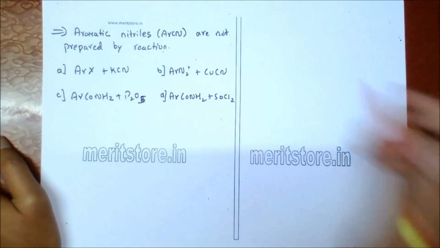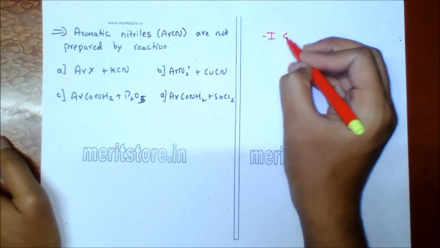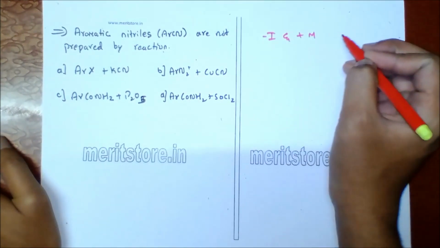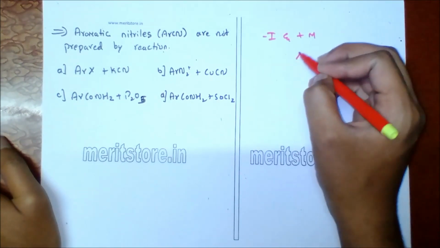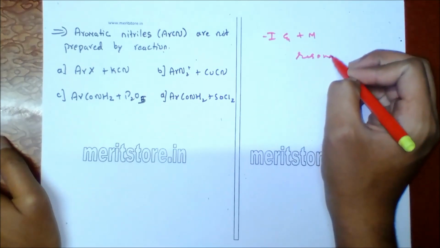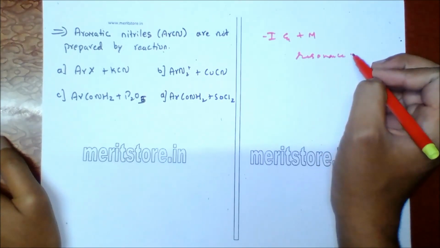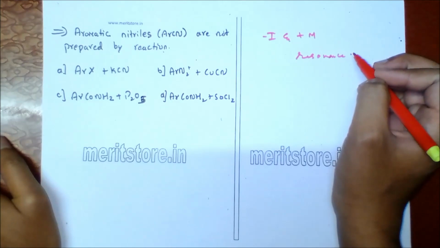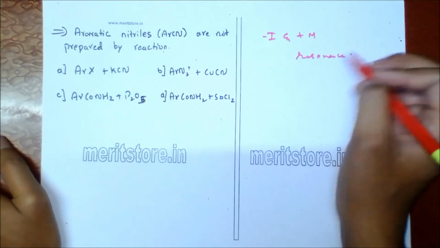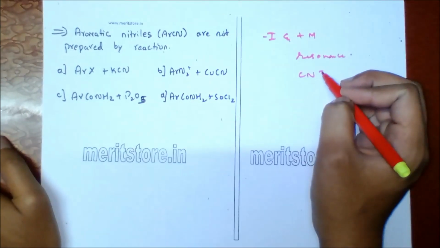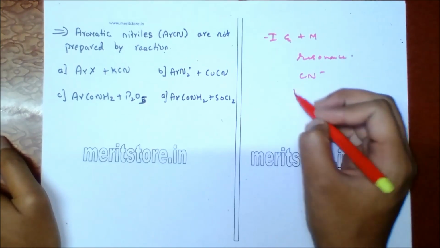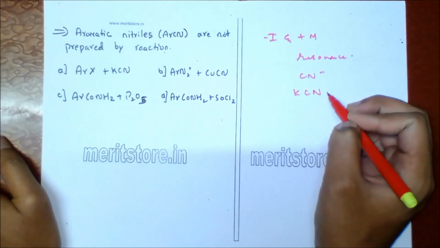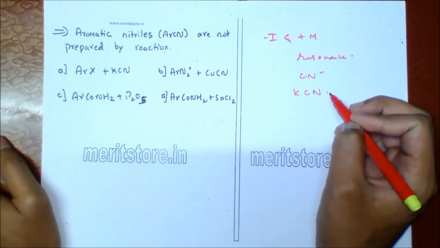Halogen has minus I and plus M effect, by which its electron is delocalized in the benzene ring by resonance, and due to the minus I effect it is strongly bonded with the benzene ring and cannot be substituted by CN minus, and shows inertness against KCN, while other options give aromatic nitrile.